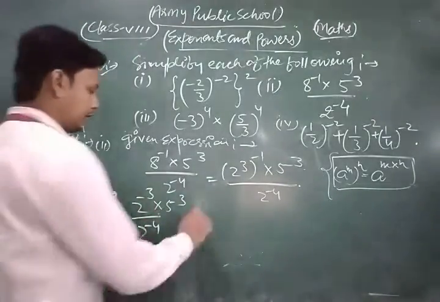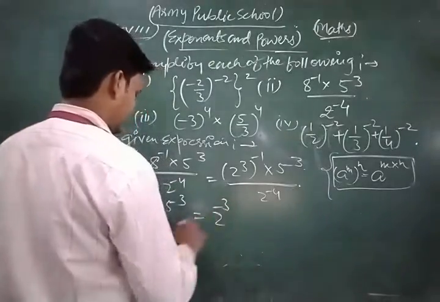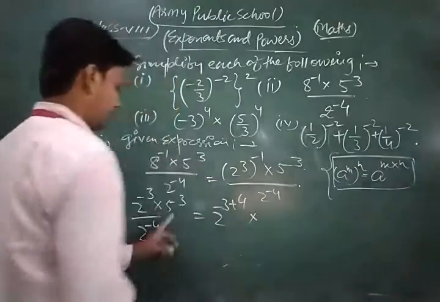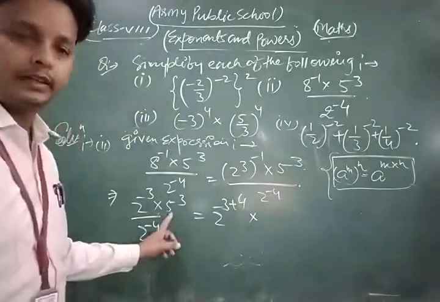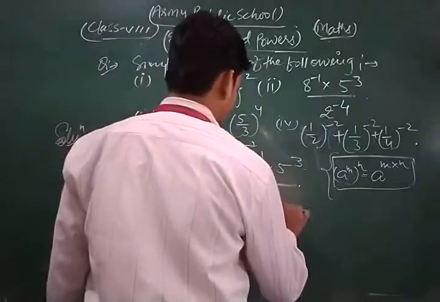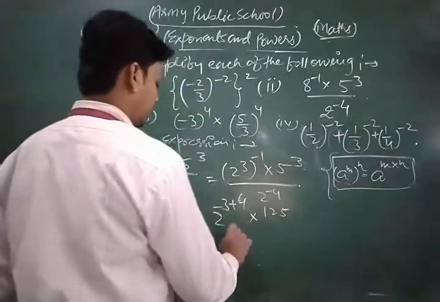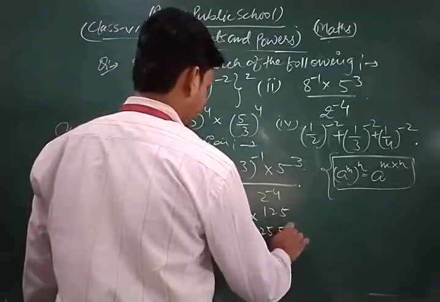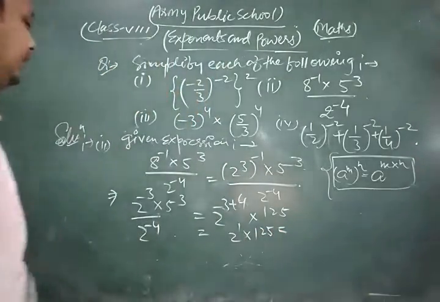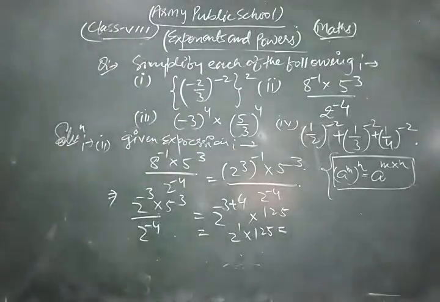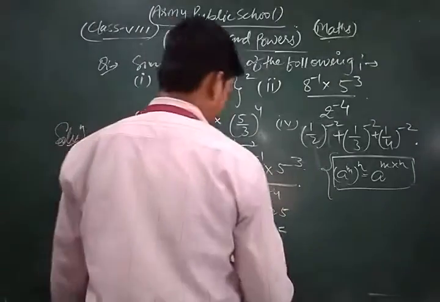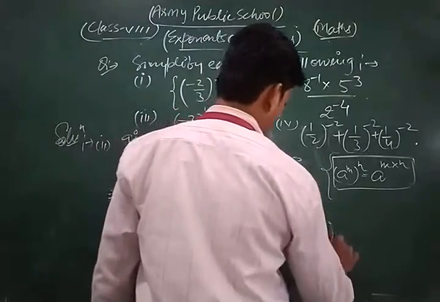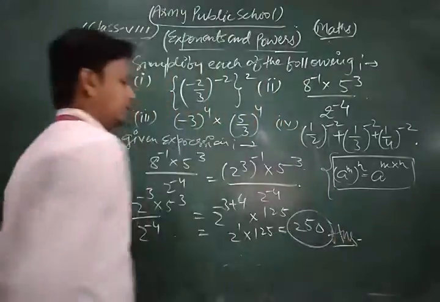So here look, here we can write 2 power minus 3 and this is plus 4 according to laws of exponent into 5 power 3 means what I get, this is 125. So here we can write 2 power, this is plus 1 into 125. Okay, so we get what? We get 250. This is the requirement. This is the required one.